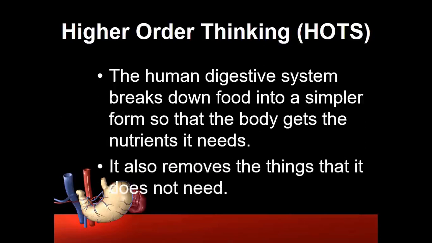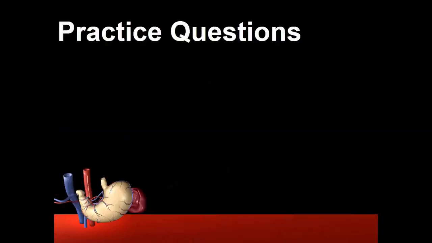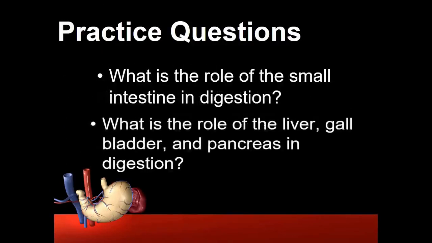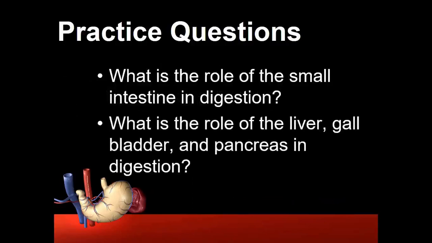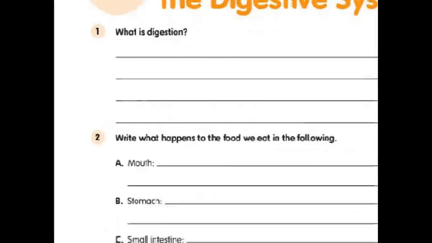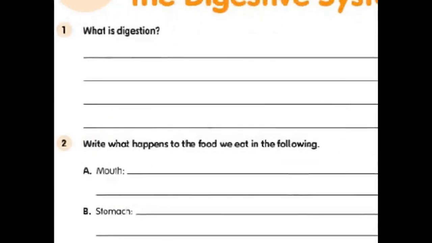Okay? Next, practice questions. First question is, what is the role of the small intestine in digestion? Next question, what is the role of the liver, gallbladder and pancreas in digestion? Read the topic carefully and answer the questions in your notebook. Next, worksheet questions. In S3, first question is, what is digestion?